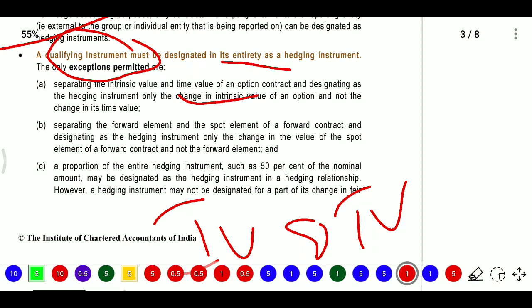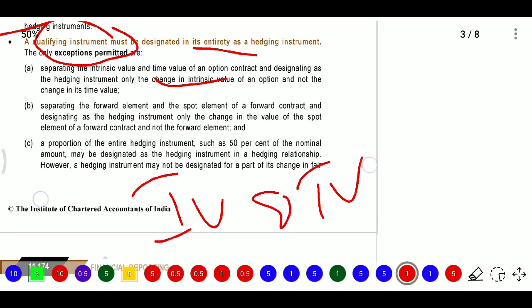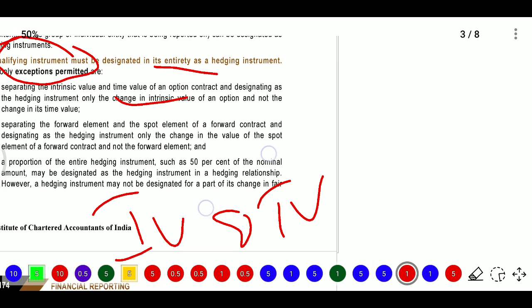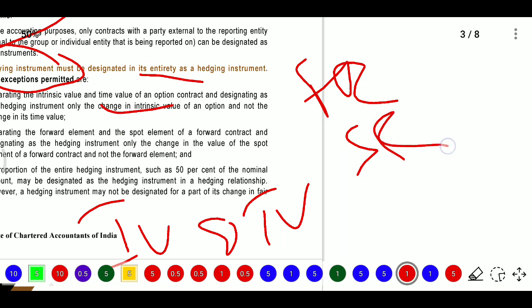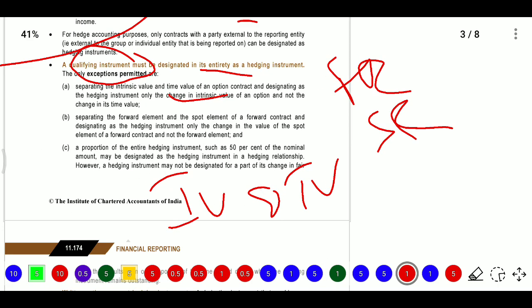Time value means we are discounting, so we take one rate and discount at that rate; that is time value. We need to identify and separate the intrinsic value and time value of the option contract, where designation as the hedging instrument covers only the change in intrinsic value and not the time value of money. And after that, for separating the forward element and spot element of forward contracts, there is a forward rate and a spot rate, and only changes in value of the spot element of the forward contract are designated in the hedge instrument, not the forward element.